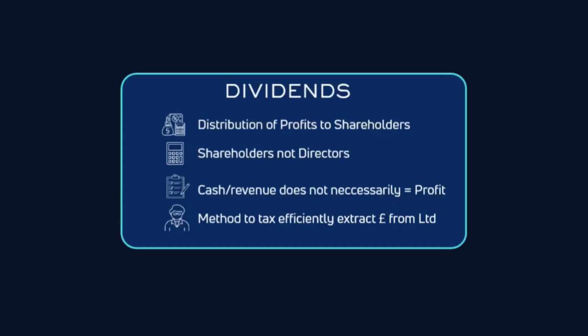Firstly then, what is a dividend? Gov.uk defines a dividend as a payment a company can make to shareholders if it has made a profit. The key parts to draw out are firstly shareholders, the owners of the company. That's different from directors who run the company and aren't entitled to dividends. The final part is also key. Dividends can only be paid from profits, so after paying corporation tax, not from revenue or from cash in the bank. That's where most confusion comes from.